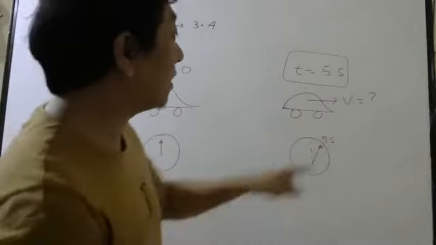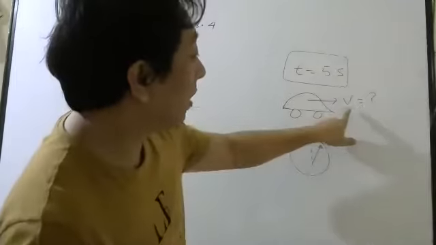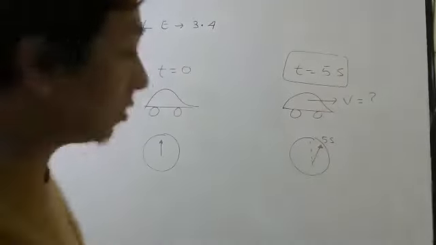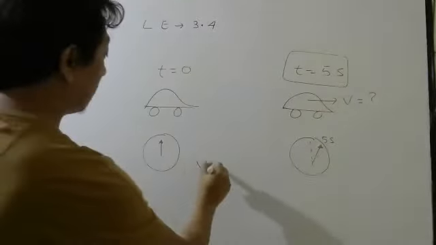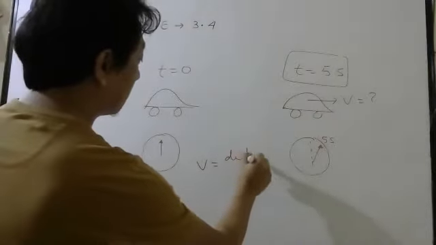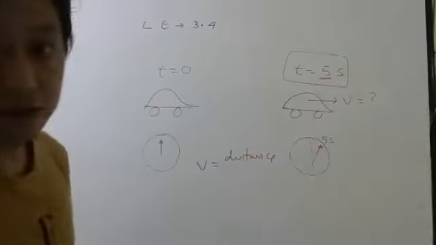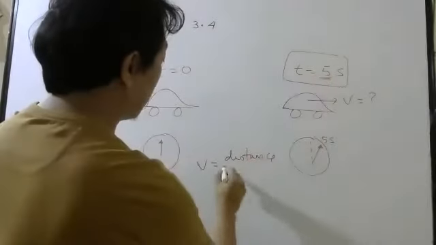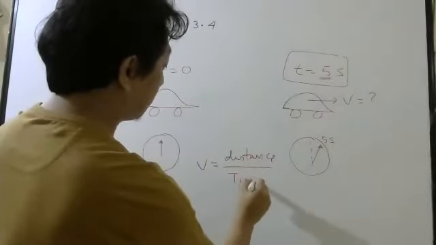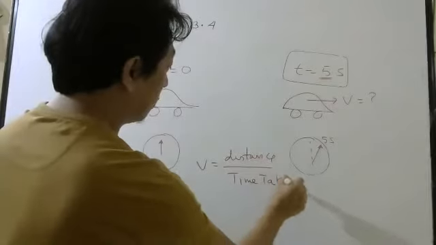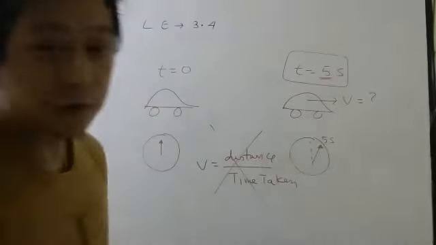So if somebody says find v at 5 seconds, you cannot use the distance by time formula to calculate speed at 5 seconds. Why can you not use it?